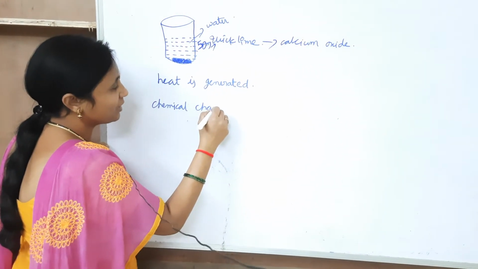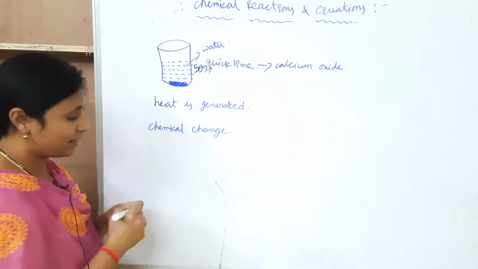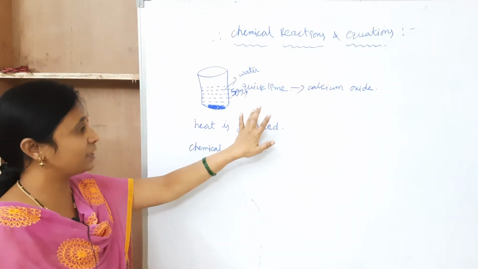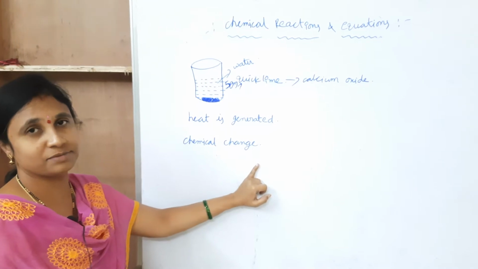This is a chemical change. This is a chemical reaction. The chemical reaction occurred between the quicklime and water. The heat is generated. This is a chemical change.